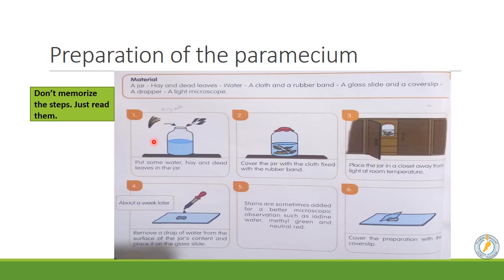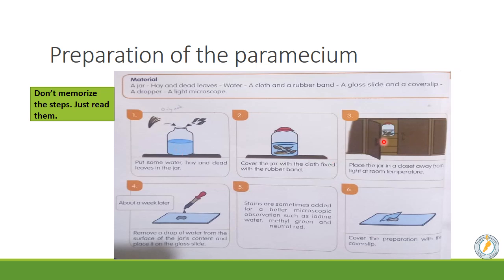Maybe in the water that you got from nature, there is only one or two paramecia. Now, they are microscopic, so you can't make sure that you are going to be able to observe the paramecia under the microscope. That's why we need to prepare large number of paramecia.